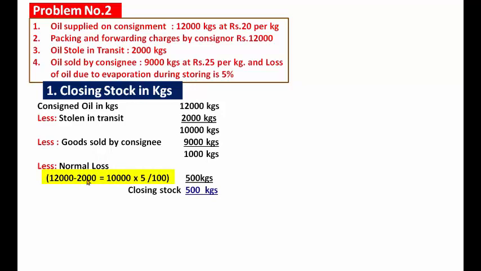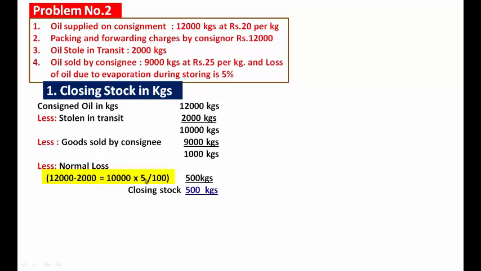12,000 kgs of oil consigned, means oil supplied 12,000 kgs. Oil stolen in transit 2,000 kgs. The remaining goods received by the consignee 10,000 kgs.